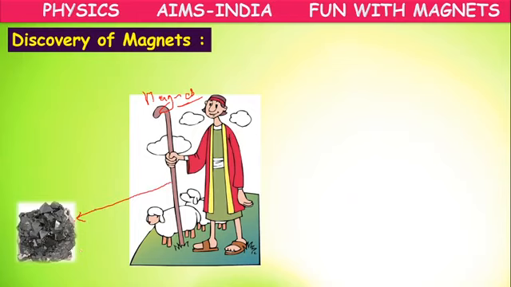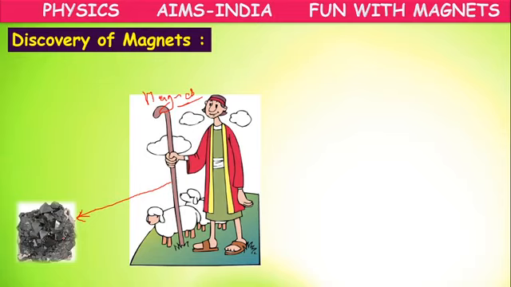To his surprise, when he tried to pull out his foot or stick, he was not able to pull it out easily. There was something sticky, some force which attracted his foot and the stick towards the stone.